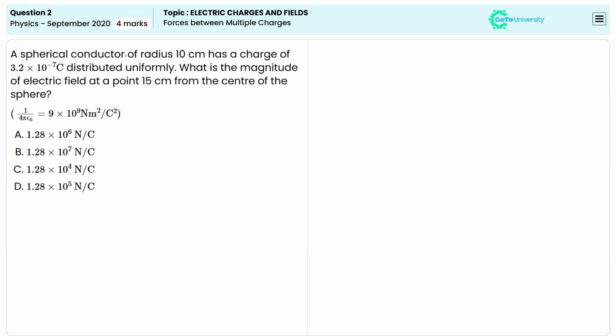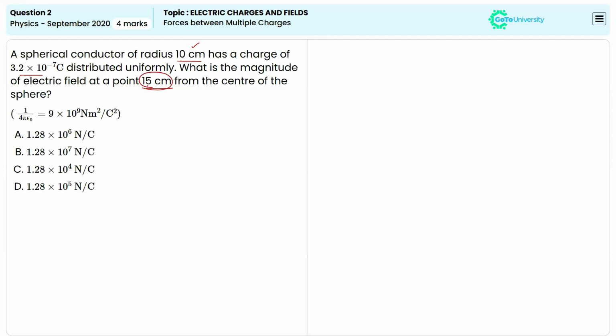So here it's given in the question, a spherical conductor of radius 10 centimeter has a charge of 3.2 times 10 to the power negative 7 coulomb. The question is: what is the magnitude of the electric field at a point 15 centimeter from the center of the sphere? So here the question is about calculating the electric field, right? Here the point is outside of the conductor, right? Because it's given that the radius of the spherical conductor is 10 centimeter, but we are going to calculate the electric field at a point 15 centimeter away.